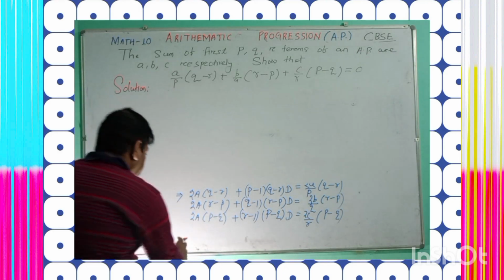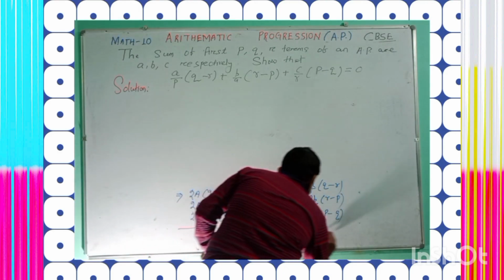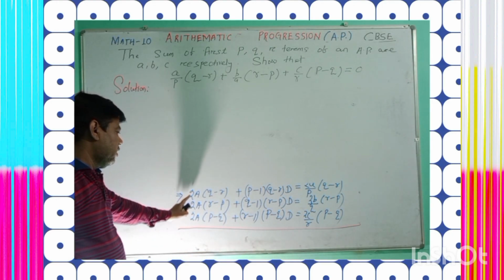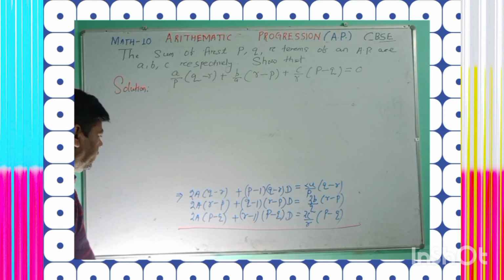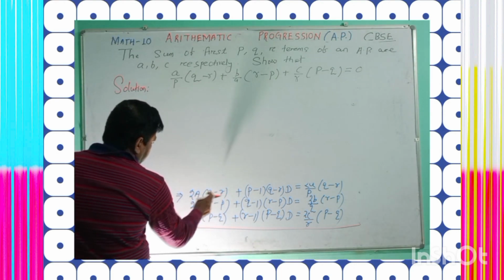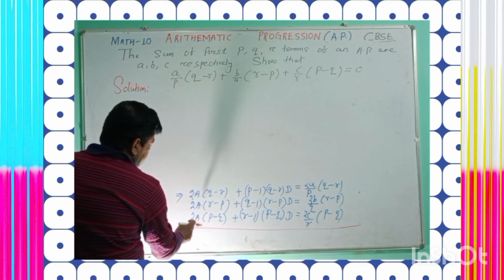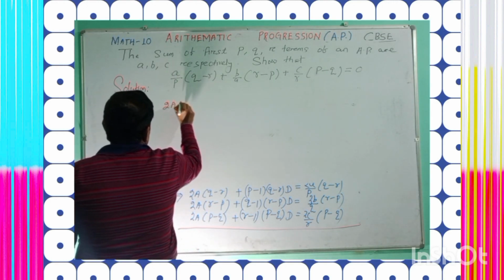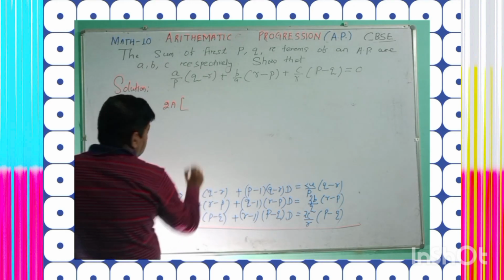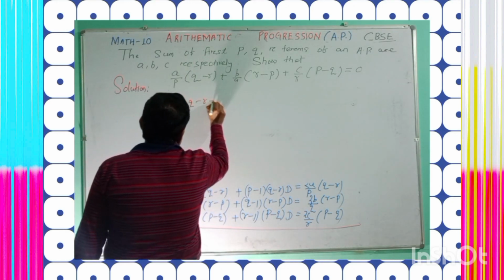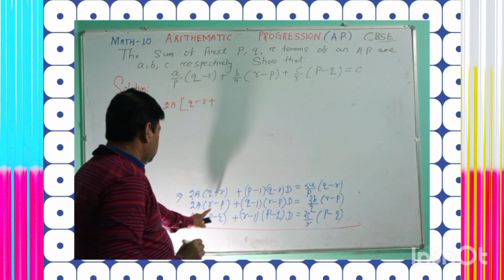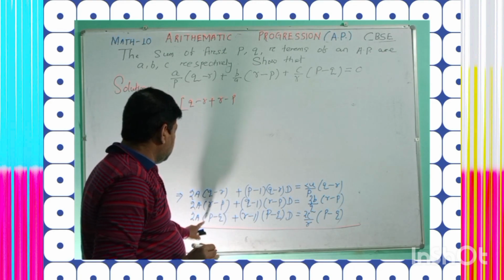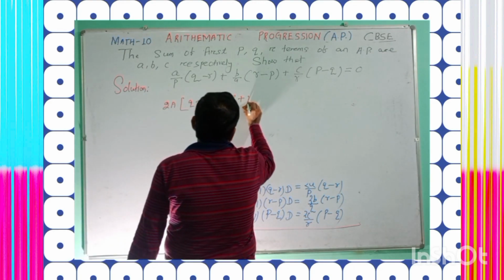You got these three resulting equations. Once again, you have to add these three resulting equations. After that, you will get 2a into (q minus r) plus 2a into (r minus p) plus 2a into (p minus q). Here 2a is common. After taking it common, it will be (q minus r) plus (r minus p), and the resulting factor will be (p minus q).